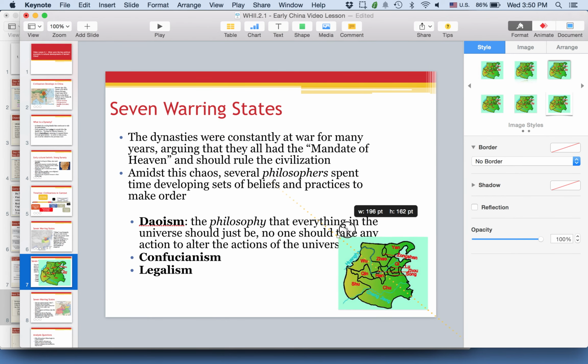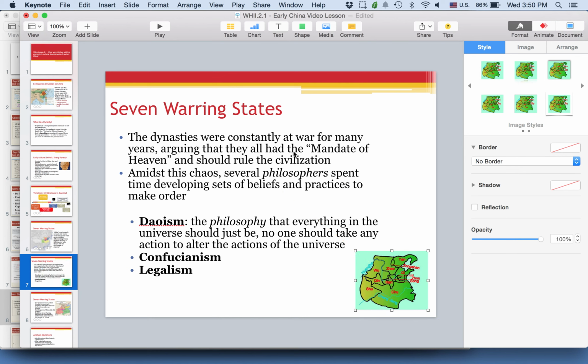And during all this chaos, it says here, amidst all this chaos, there were several philosophers who spent time developing sets of beliefs and practices that they believed would bring order to these seven warring states. They came up with three. I'm only going to define one right now because the other two we're going to spend some time discussing in the next flip video. One of those theories of how the seven warring states can come back into order was